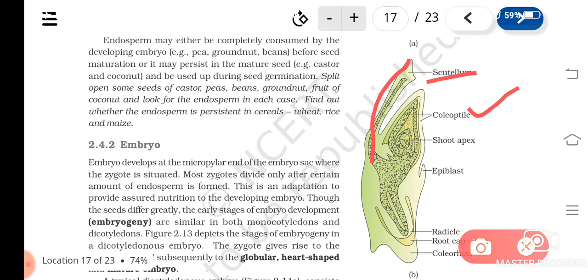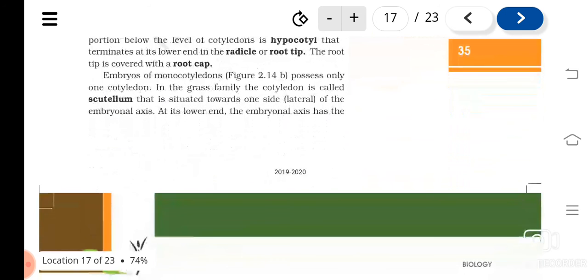The coleoptile covers the shoot apex or the plumule, which gives rise to the shoot system. Then the radicle, which is found at the end of the hypocotyl, is provided with a root cap, and all these structures are protected by coleorhiza.